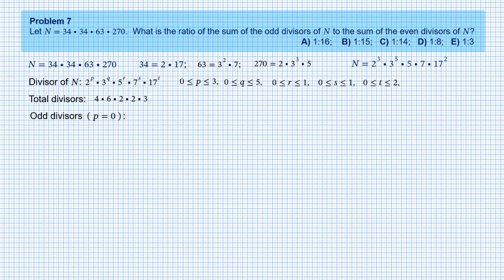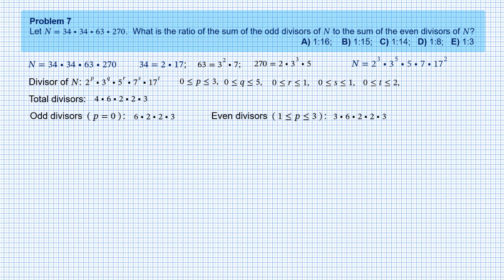This leaves only one choice for p, so the factor 4 has to be replaced by 1 or simply dropped. On the contrary, a divisor is even if and only if p is positive, that is 1, 2, or 3. Therefore, in order to get the number of even divisors, we replace 4 by 3.